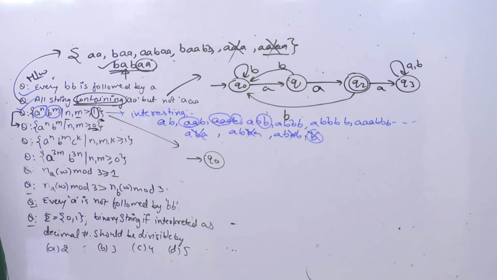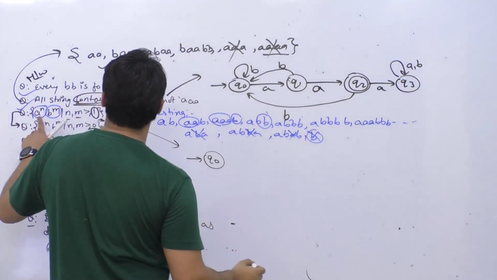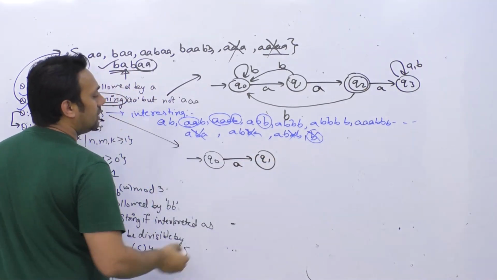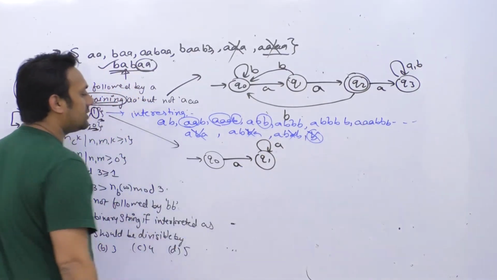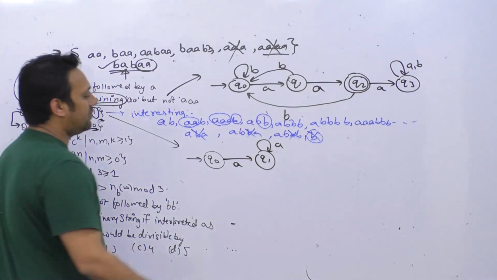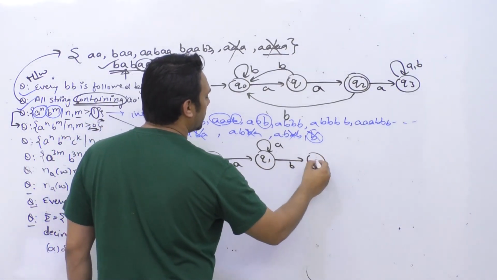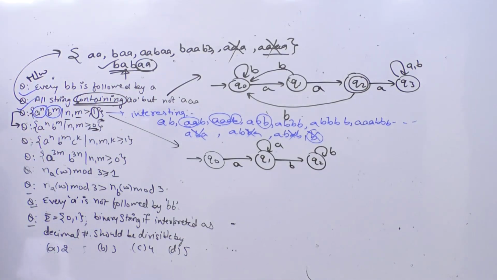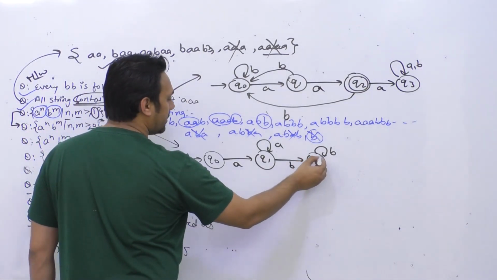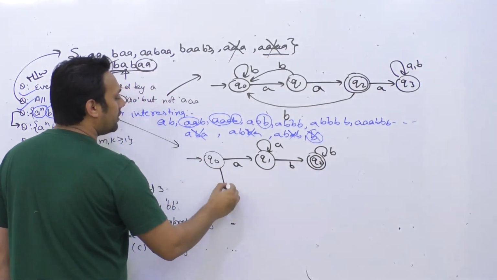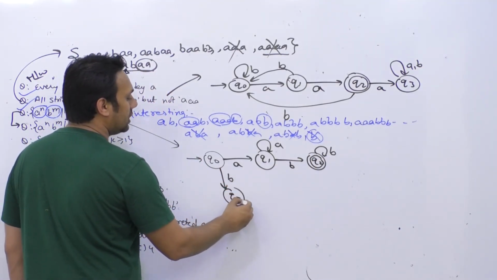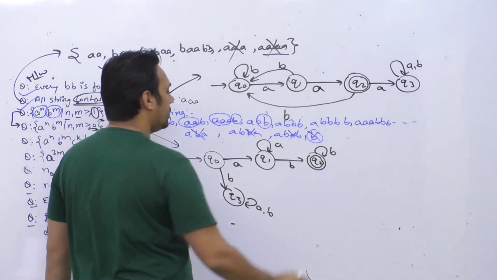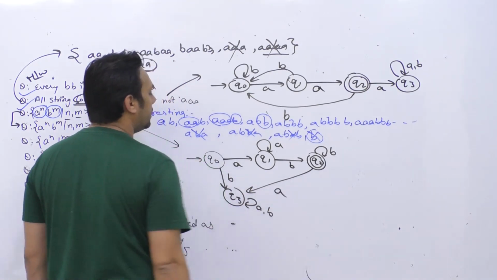So if we have a raised to power n, b raised to power n, that means we should have at least one a, then we will go to the state q1. After this we can have any number of a's, then at least one b, then go to the state q2, where we can have any number of b's. In the beginning, if you get a b, go to the trap state q3, and here we can have a or b. And at q2, if you get an a, again you will go to the trap state.